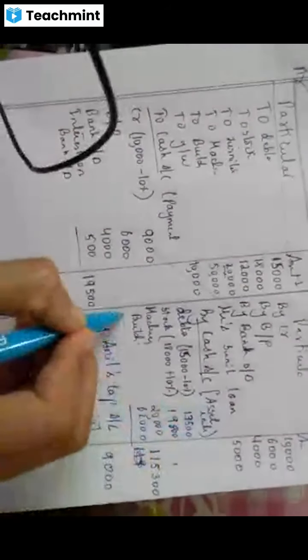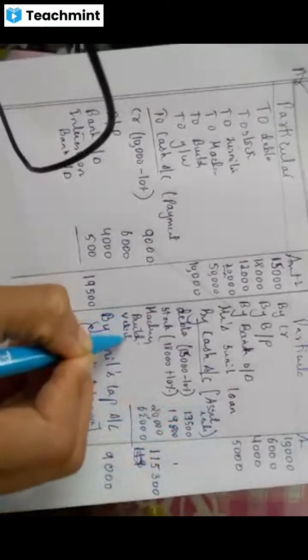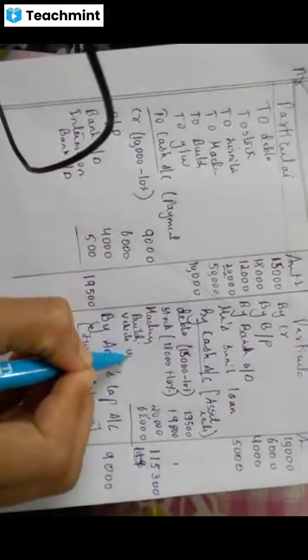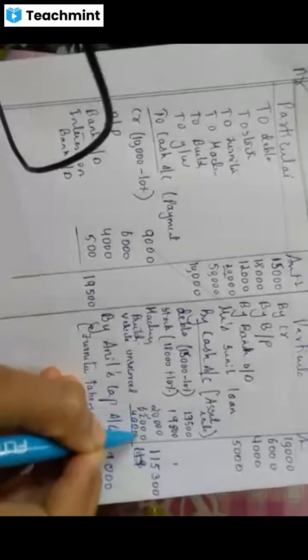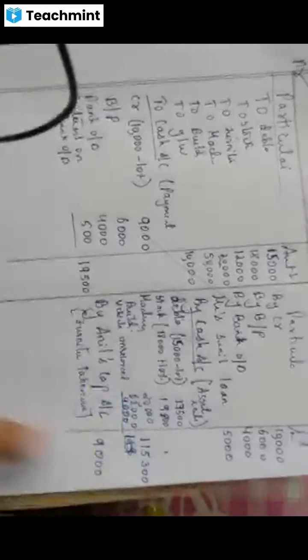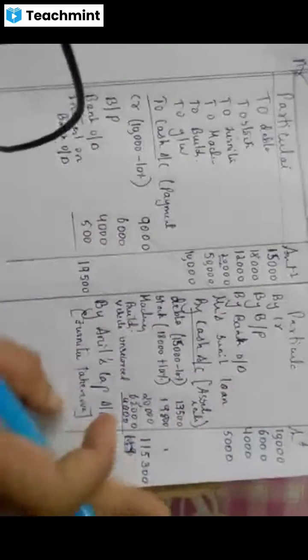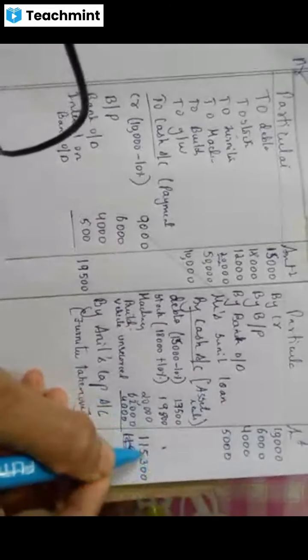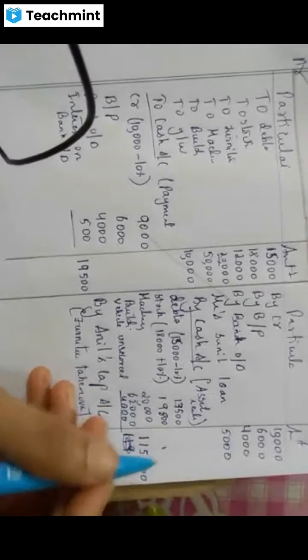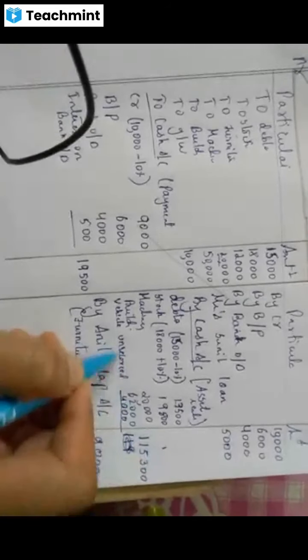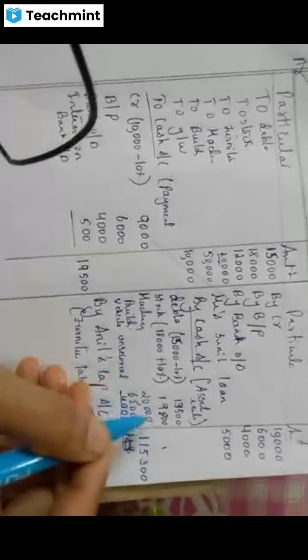Realized, under where will it come? It is going to come for this. So maybe here we'll just add vehicle unrecorded, 4,000. When we add, how much will you get? 1 lakh. It will come 19,000. If I'm not wrong, correct? Just make one correction. One adjustment is given. Vehicle unrecorded. So we have to add it in this.